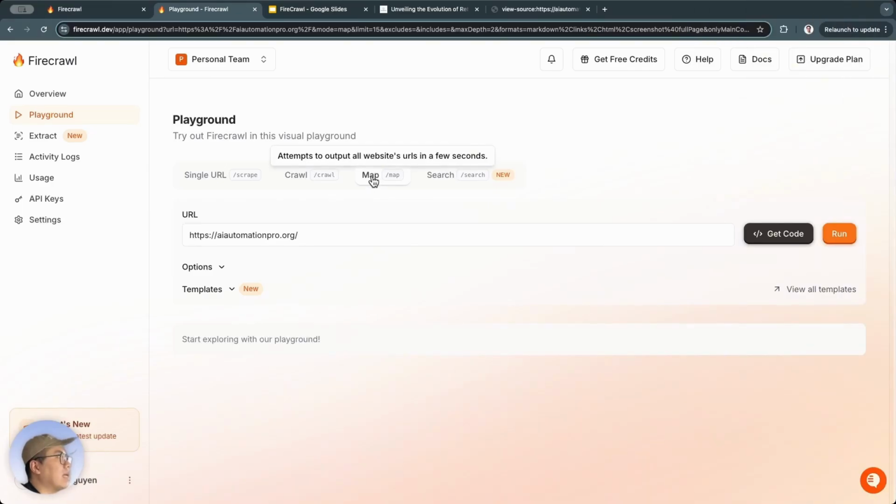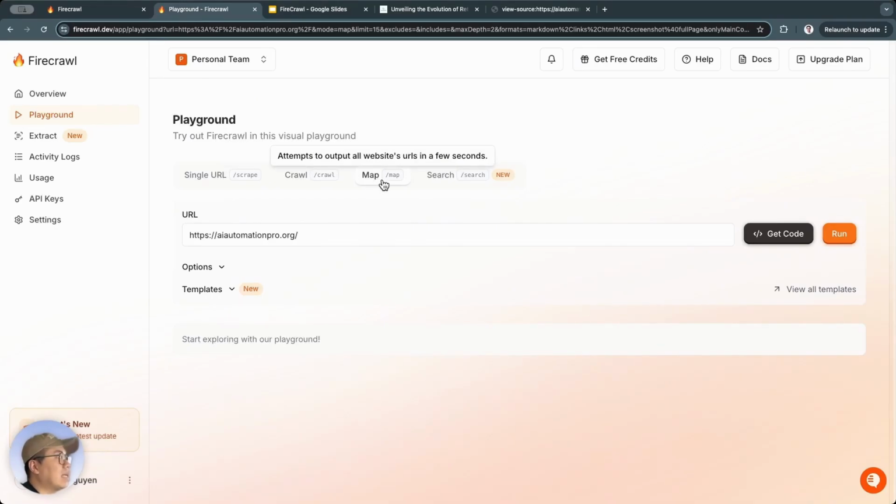Next, I'll try out the map feature. This map means it will extract all the addresses or URLs on the website in just a few seconds. Yeah. This is actually quite similar to crawl in that it also needs to return a list of all the URLs on the website. With crawl, it doesn't just get the list of URLs, but it also goes into each page and scrapes the data from those pages as well.